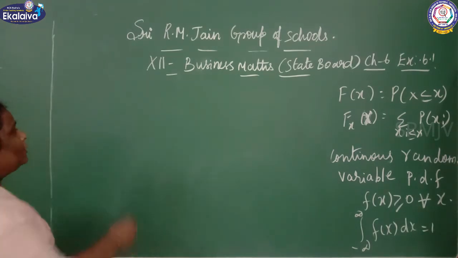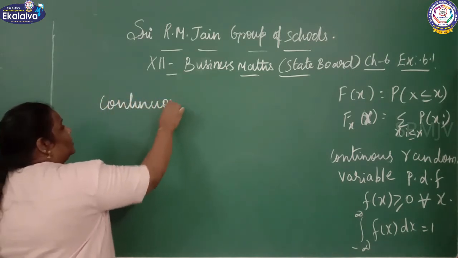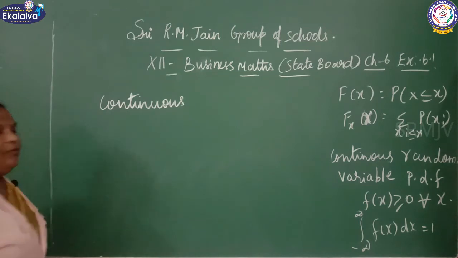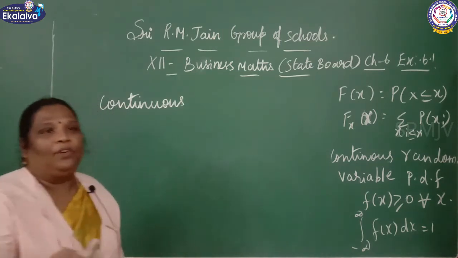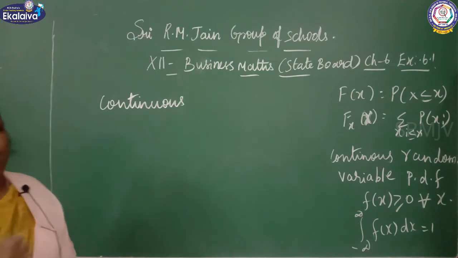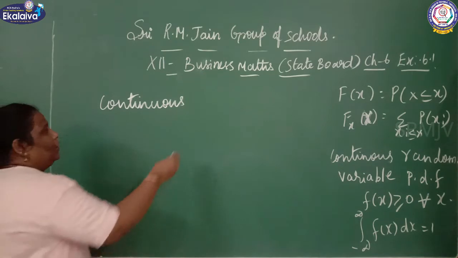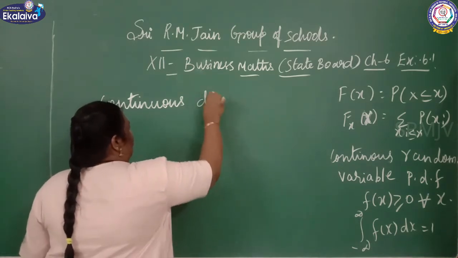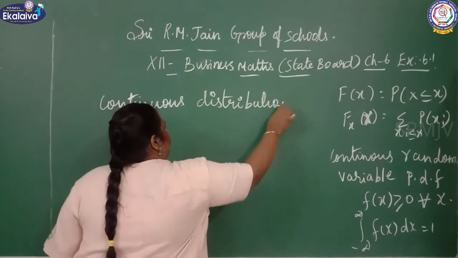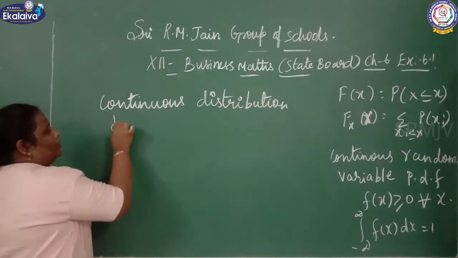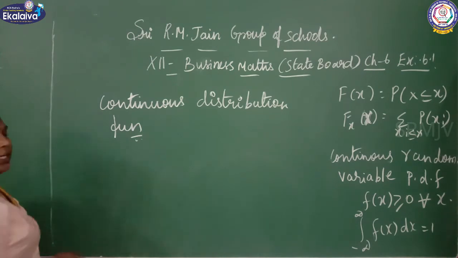Now you are going to see the continuous distribution function. We already saw the probability mass function and probability density function. What is the formula for the continuous distribution function?